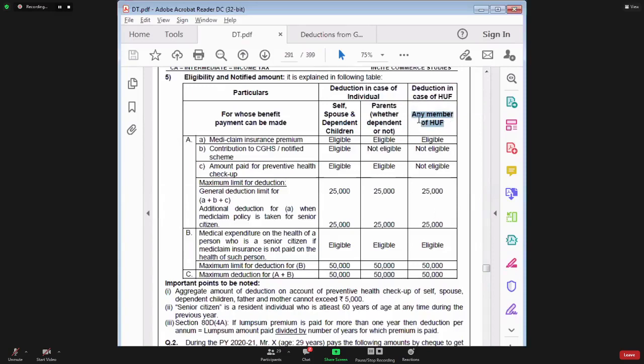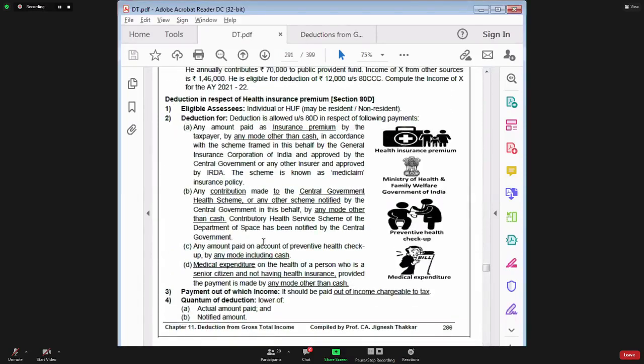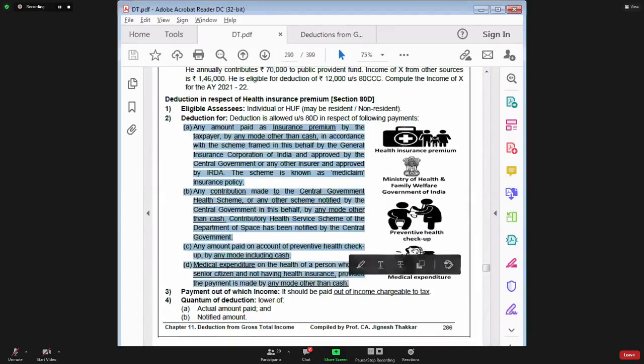Now, a very important point to be noted is, I told you in this point number 2 that you can claim deduction for 4 things. Out of these 4 things now, we are making groups.